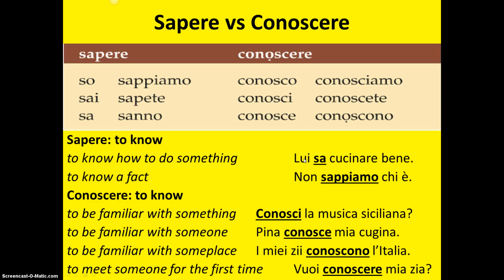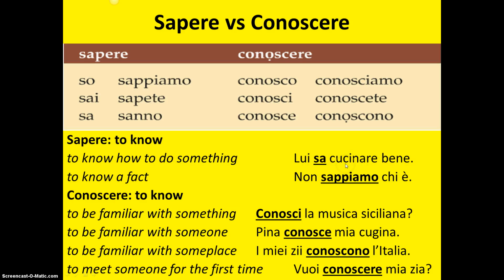So sapere is used to describe a fact or information that is known. And it is also used to say you know how to do something. For example, lui sa cucinare bene. He knows how to cook well. You could replace that sentence with any other verb.